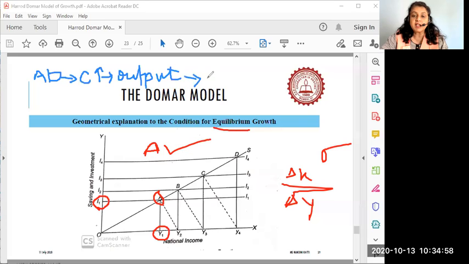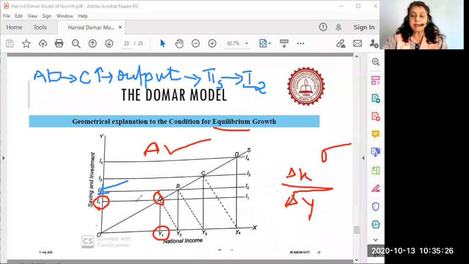In that process, the producers will end up earning profits. When they earn profits, they are going to take those profits and reinvest them in the process of production. So I1 will now move to position I2. Where is I2? Here is I2. It will move to this position I2.